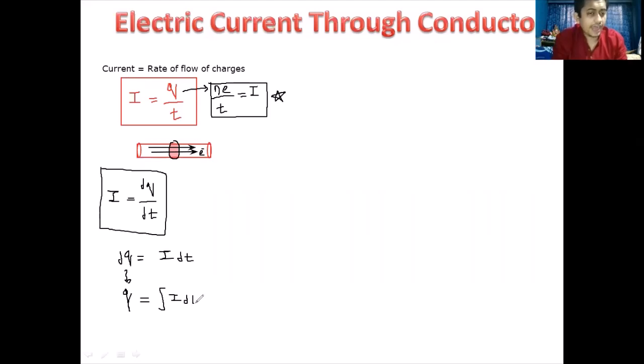So the integration of I dt is q, that is the charge which is flowing through the wire. Okay, so charge q is the integration of I into dt. Understood? So this is the basic definition of current electricity. Now let's start with MCQs.